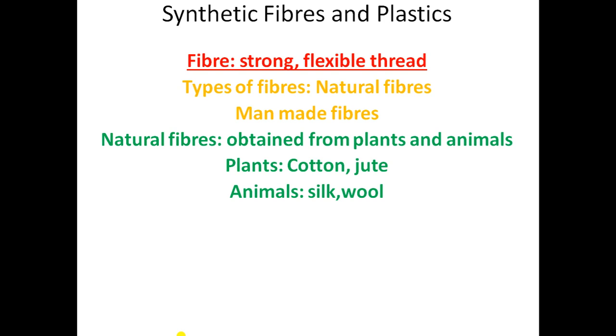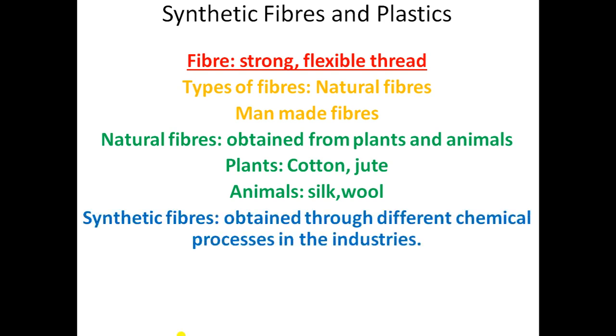So all of these are plant products, and that's why these fibers are obtained from plants and called natural fibers. Now come to the fibers which we obtain from animals, like wool. You all know that it is obtained from sheep, and silk is obtained from cocoons of silkworms. So they are examples of what? Animal fibers, okay? And together, plant fibers and animal fibers are considered to be natural fibers.